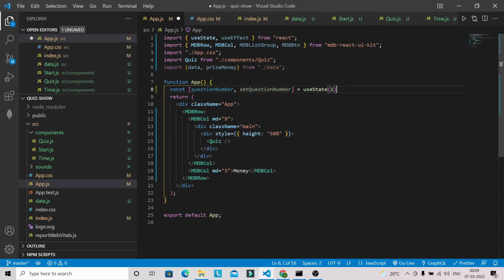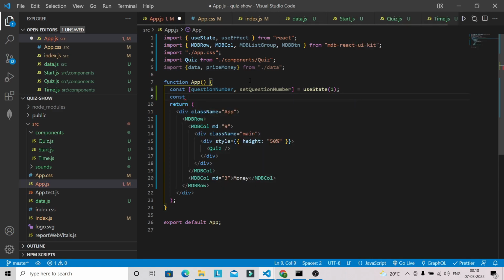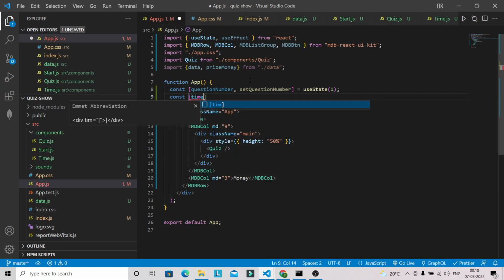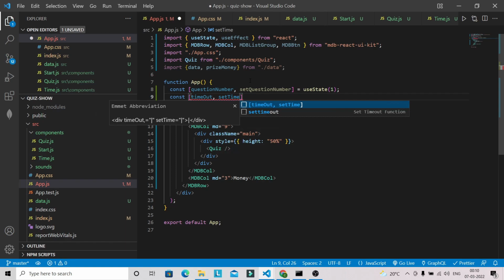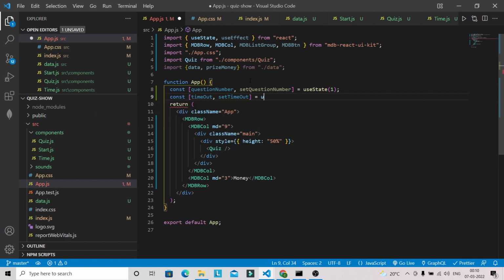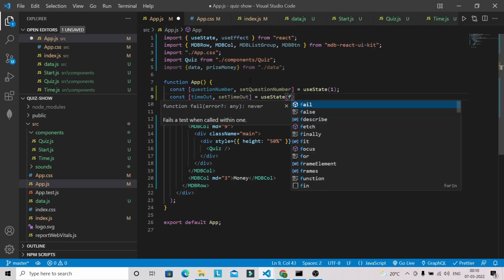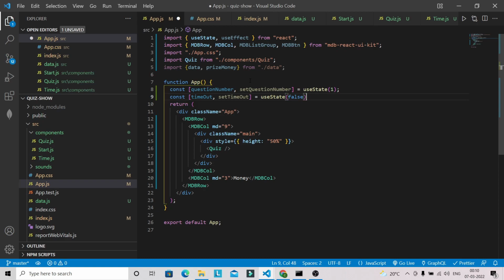So by default the quiz will start from question number 1. We also have to define one state related to timeout. So timeout and set timeout, and useState. It will be false, not 1. Okay, now we have to pass props here.